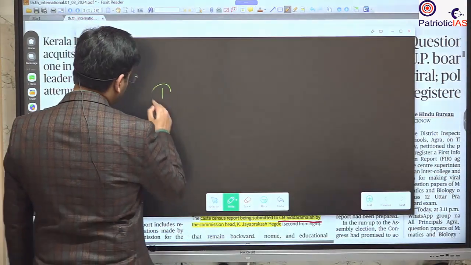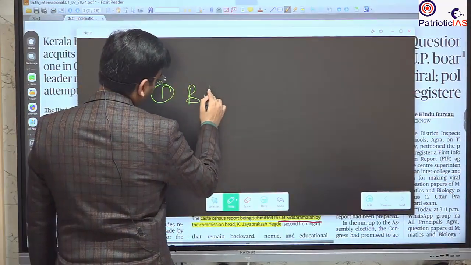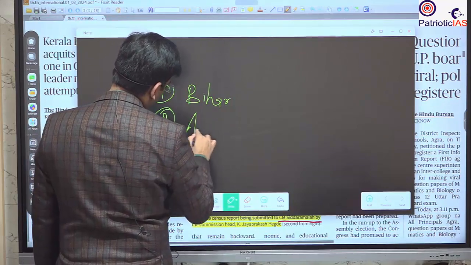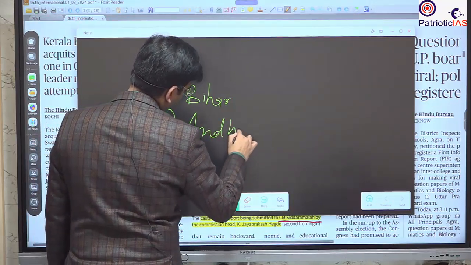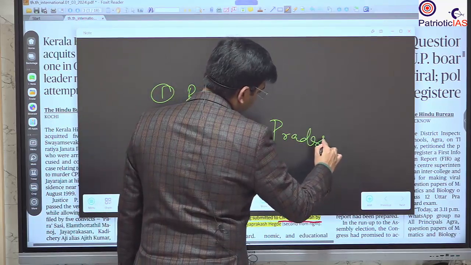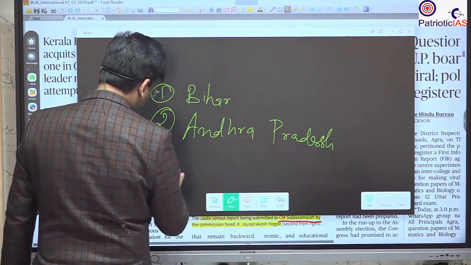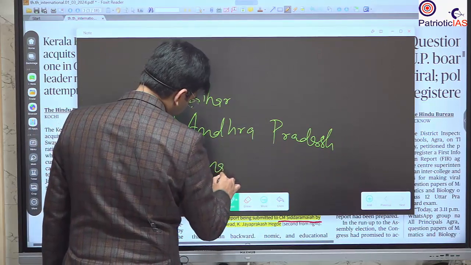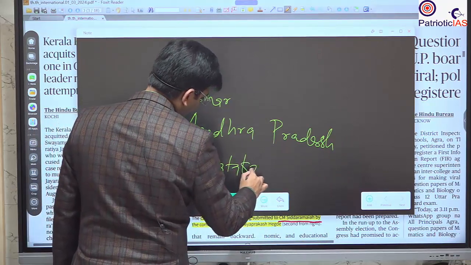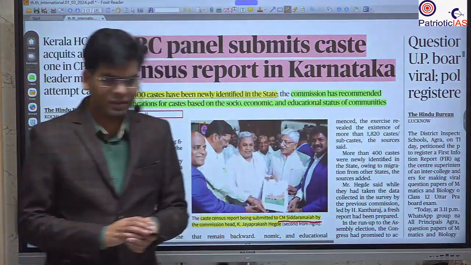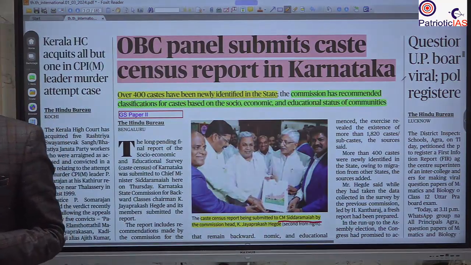First is Bihar, second is Andhra Pradesh, and third is Karnataka. Please remember this, it is important for the state PCS, and UP PCS is coming, so it becomes very important.